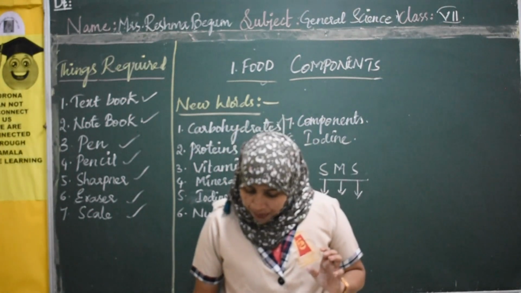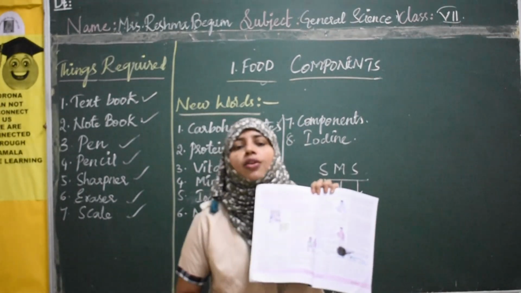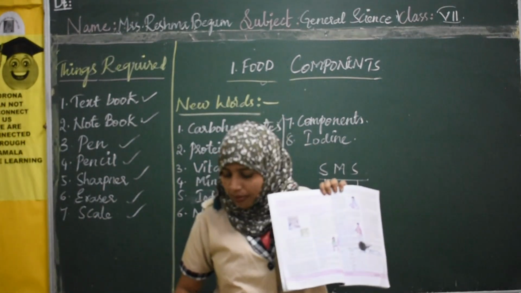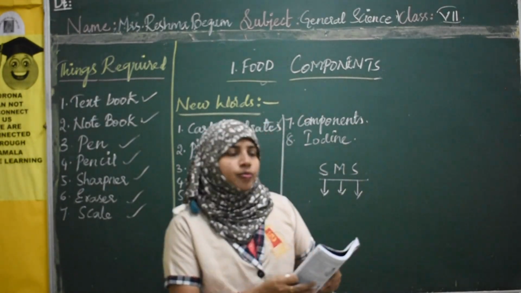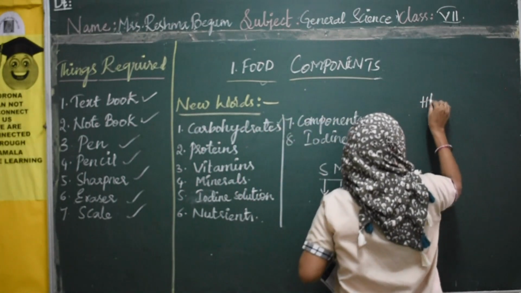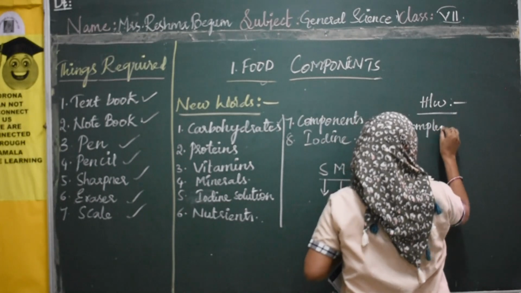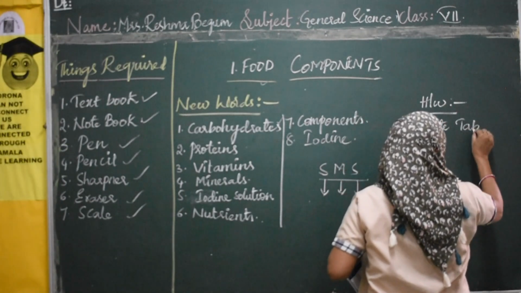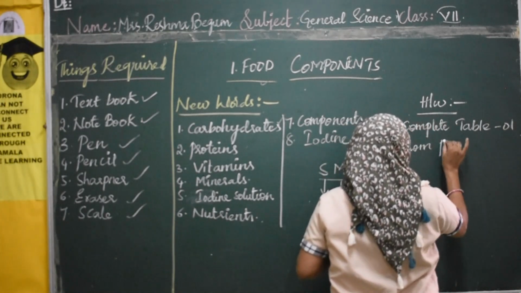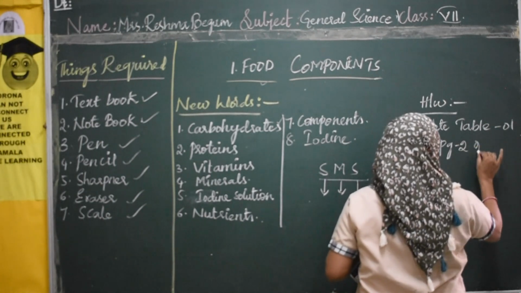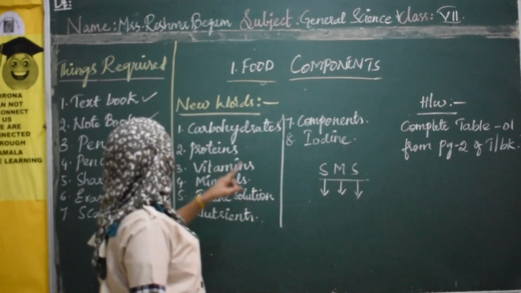Now, what you are going to do today, homework I already gave you. Fill this table 1. Collect these food items, I am writing on the board anyway. Complete table 1 from page 2 of the textbook. And please note down these new words.